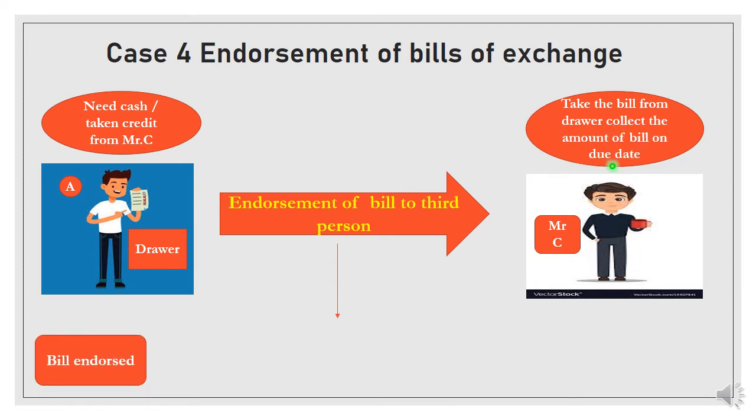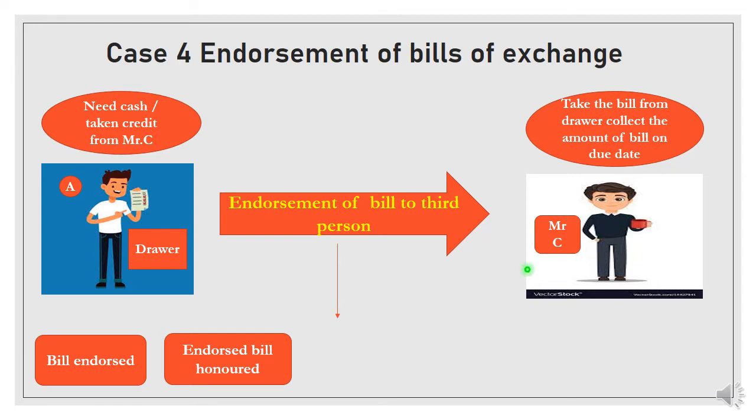So what are the changes of entry in this, students? First entry will come of the bill endorsed from Mr. A to Mr. C. After that, the endorsed bill will be honored on the due date by the drawee to Mr. C, because the bill is with Mr. C. Then the entry will be over.